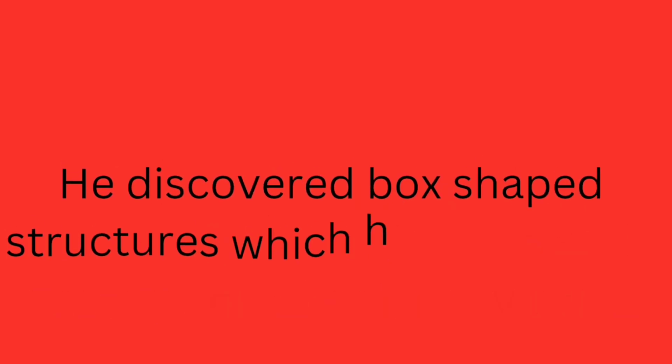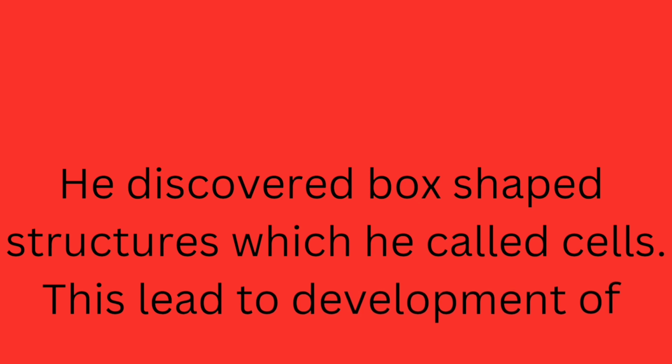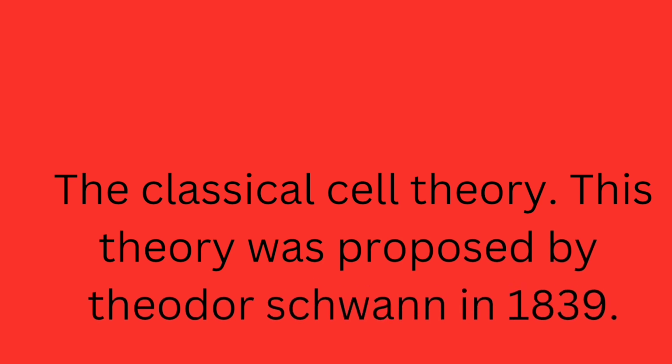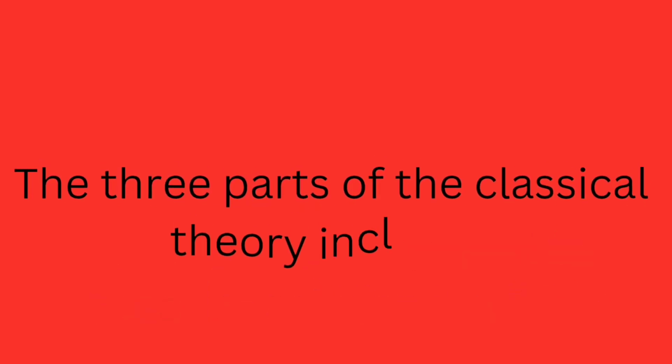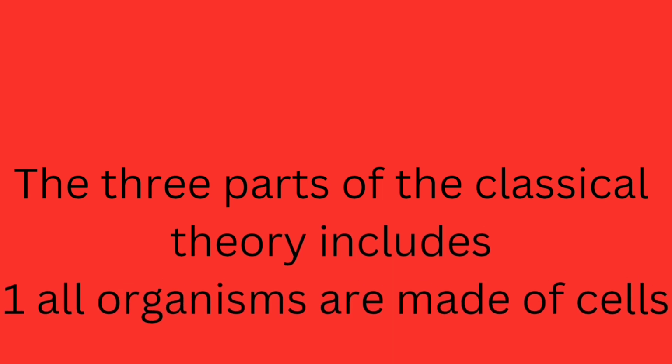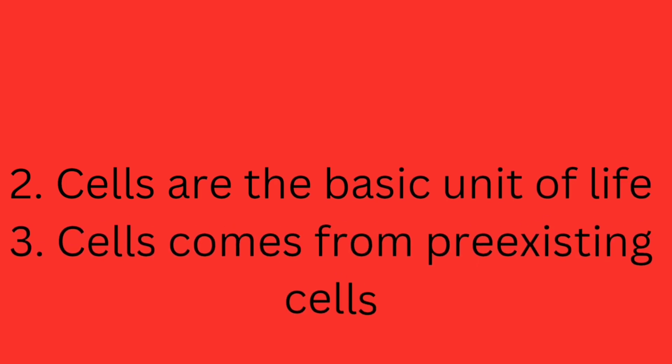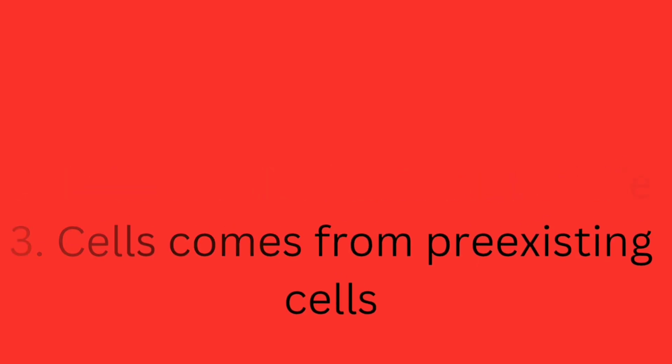He discovered box-shaped structures which he called cells, and this led to the classical cell theory, which was proposed by Theodor Schwann in 1839. It contains three principles: all organisms are made up of cells, cells are the basic units of life, and cells come from pre-existing cells.